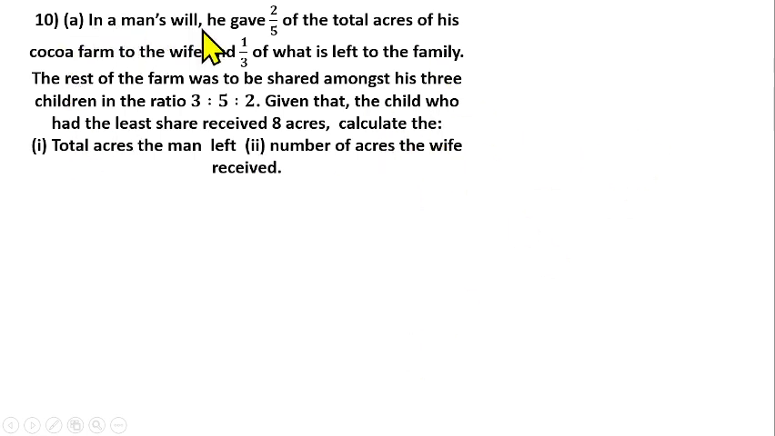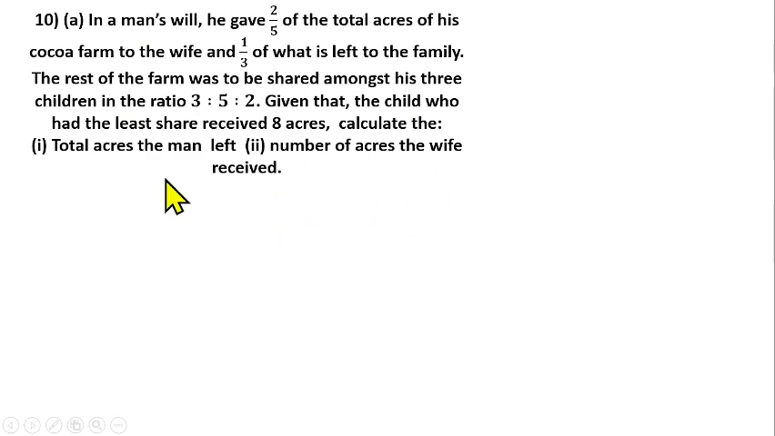In a man's will, he gave 2/5 of the total acres of his cocoa farm to his wife, and 1/3 of what is left to his family. The rest of the farm was to be shared among his 3 children in the ratio of 3 to 5 to 2. Given that the child who had the least share received 8 acres, calculate one, the total acres the man left, and two, the number of acres the wife received.